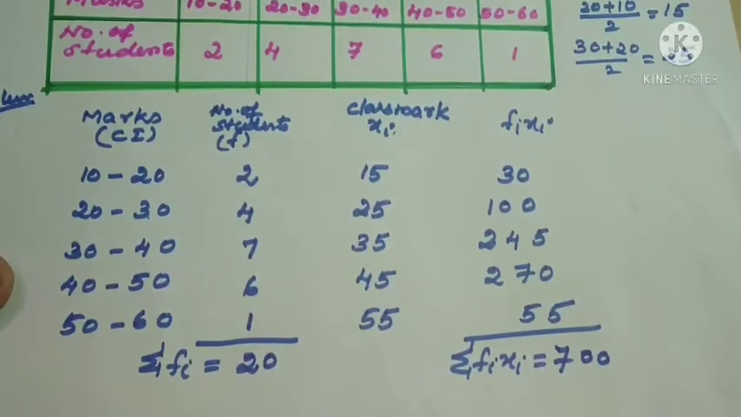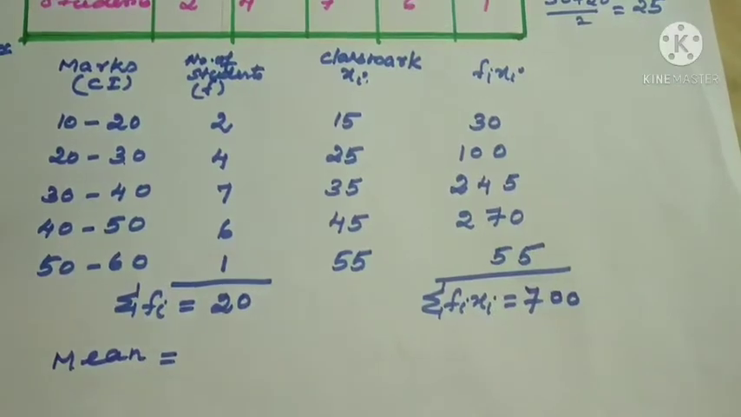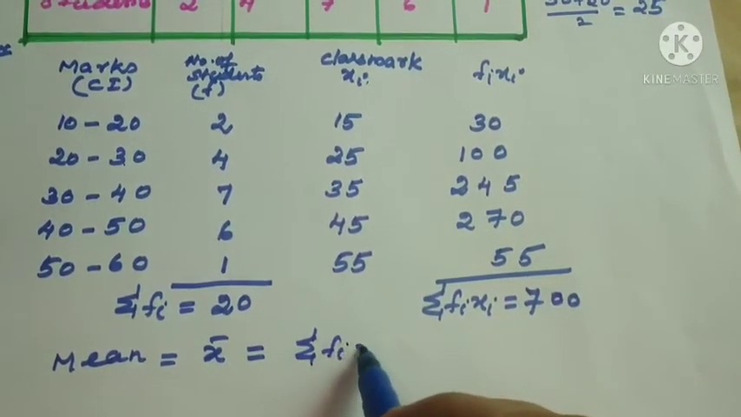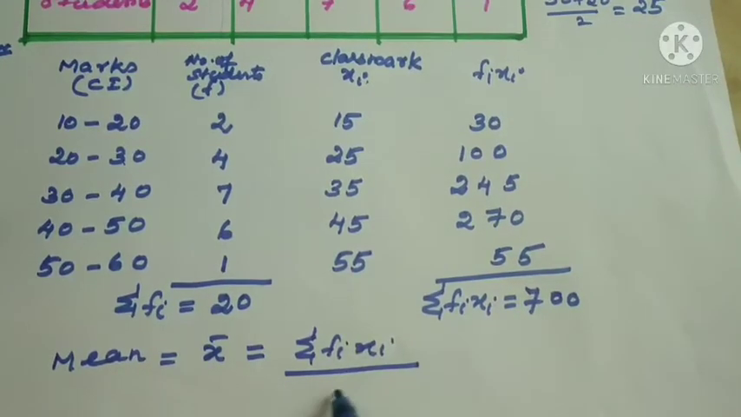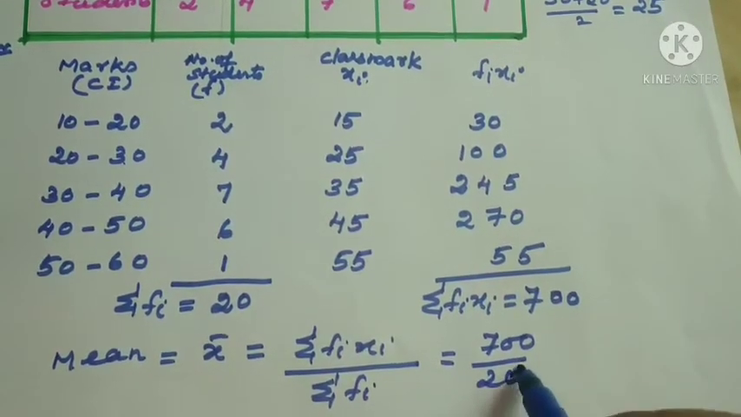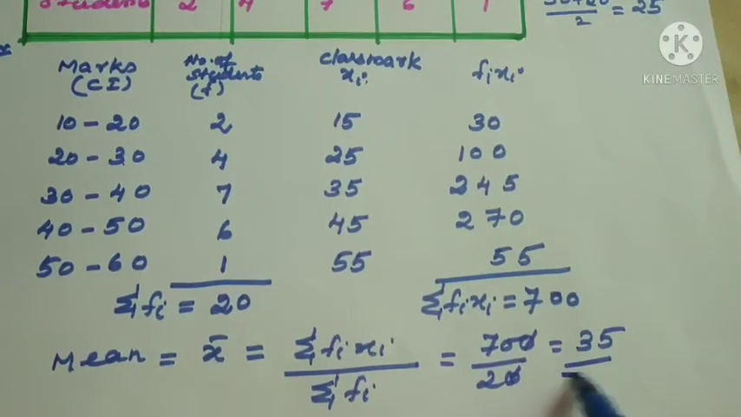Now we got the sum of the product of the frequencies and class mark, sigma fi xi. So mean x bar equal to, now I'll write the formula, same formula only: x bar equal to sigma fi xi divided by sigma fi. 700 divided by 20 equal to 35. So this is called the direct method.